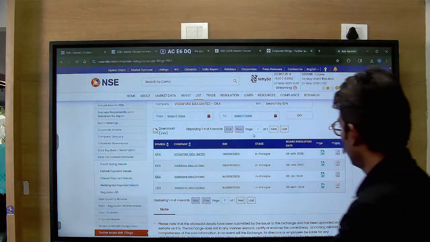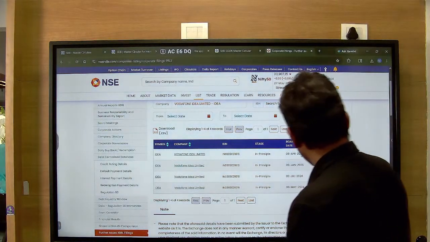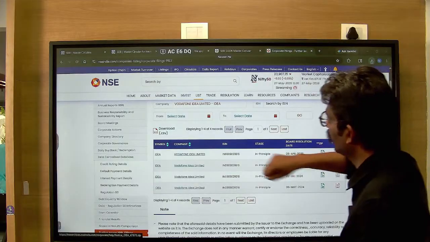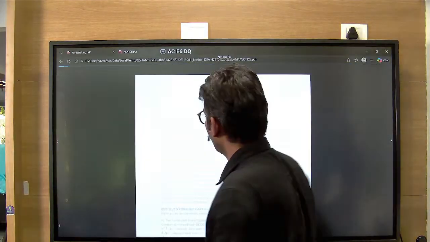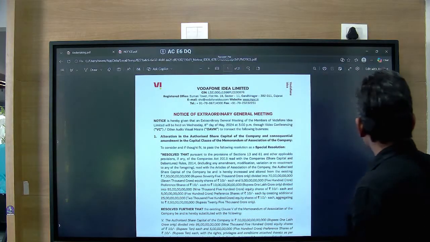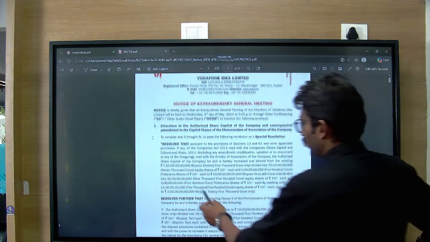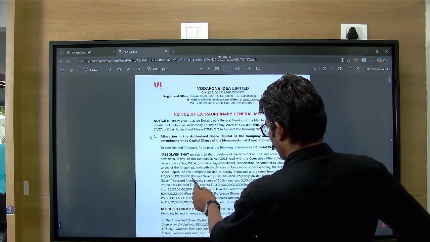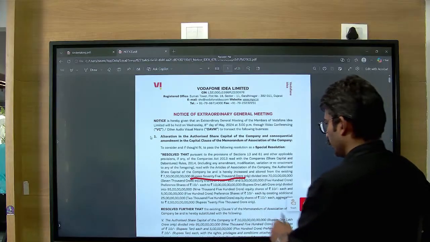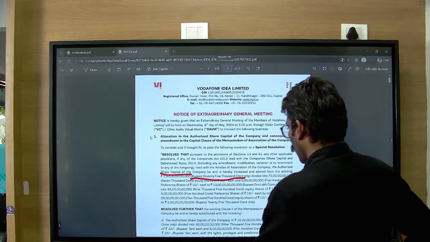So यहाँ दिखा दीजिए पुराना कोई, maybe this one. Yes, you have this one. You open this one. This is how the document looks like. This is a notice, and let's read some of the quick things. How much fund is it? It is rupees 75,000 crore only, and this is how the share capital has been altered.